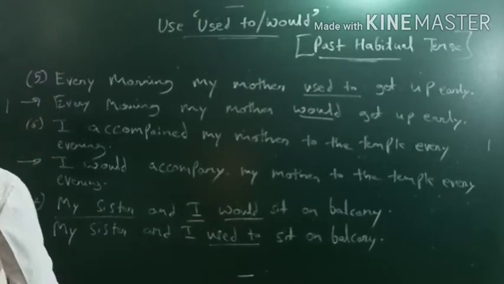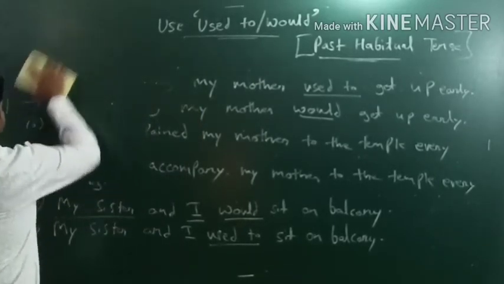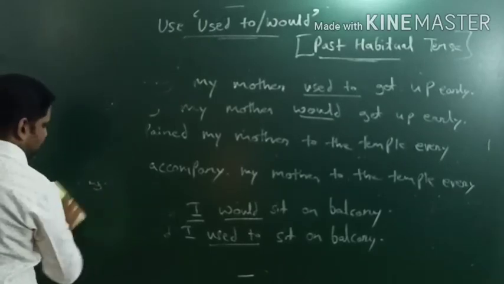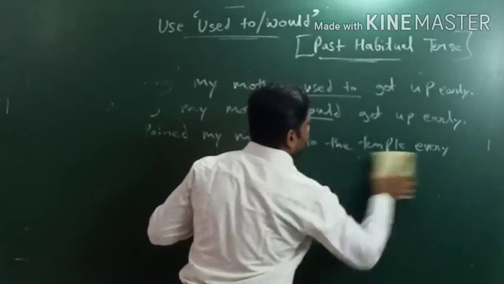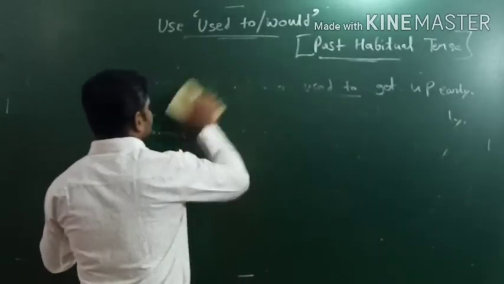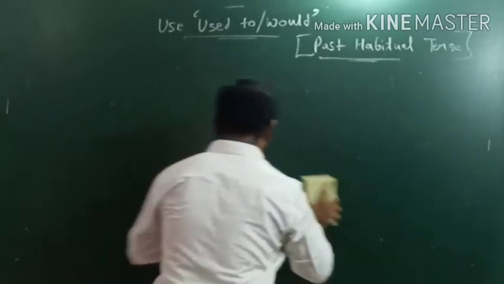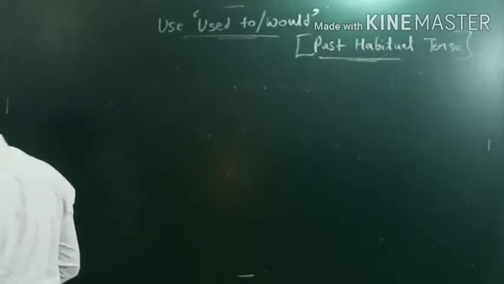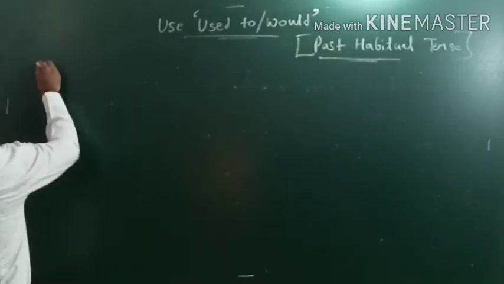Okay, let's check out some more examples. कुछ और examples देखते हैं. It's quite easy, बड़ा easy grammar है. Used to and would, these show past habitual actions, right? These are the modal auxiliary verbs. So we'll talk more on that. इसके ऊपर और थोड़ा बात करते हैं. Okay, so let's check out.